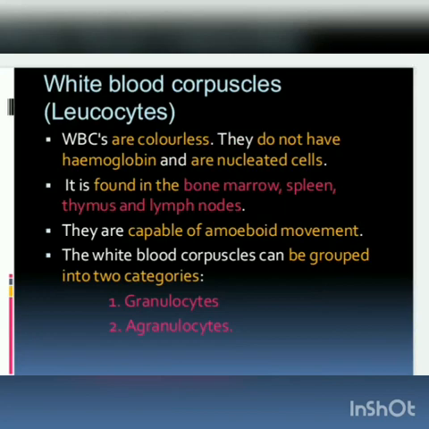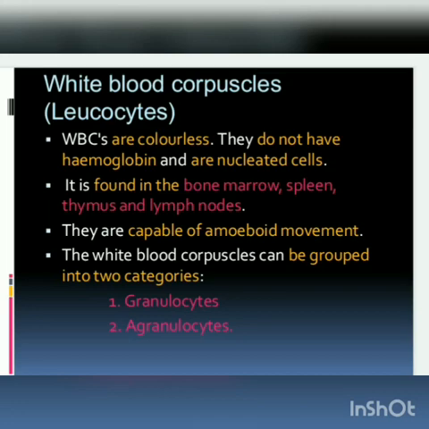They are colorless, they do not have the respiratory pigment called hemoglobin, and all the WBC are nucleated cells. So there is a small difference in the morphological feature and also the function inside the cell structure of RBC and WBC. They are colorless, they don't have hemoglobin, and they are nucleated cells.